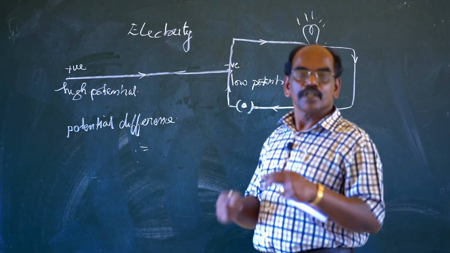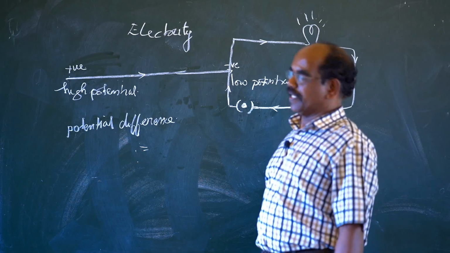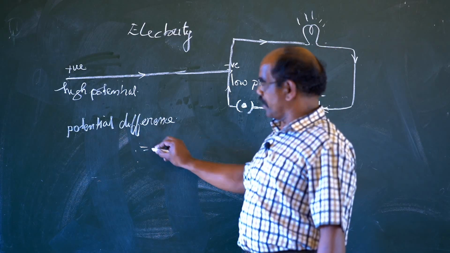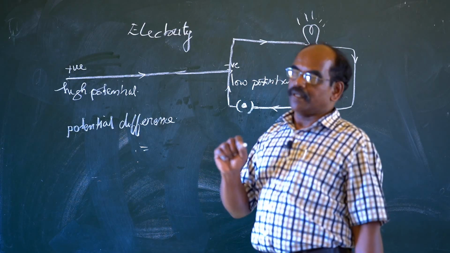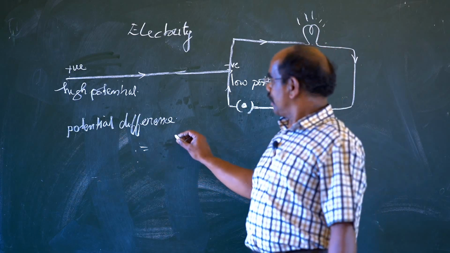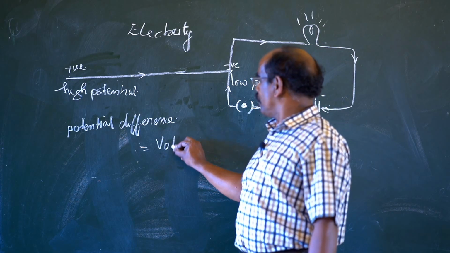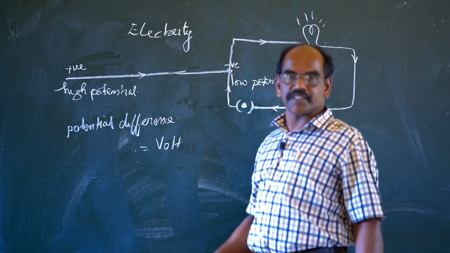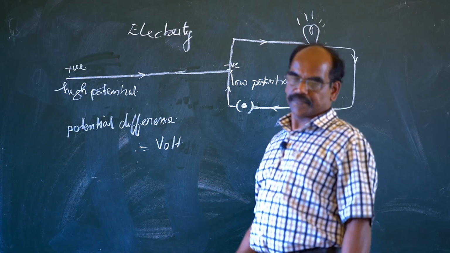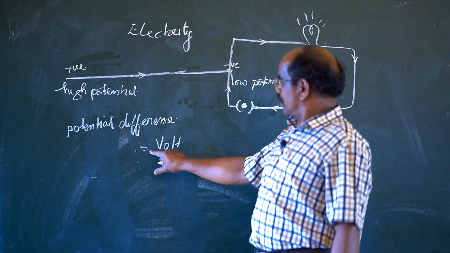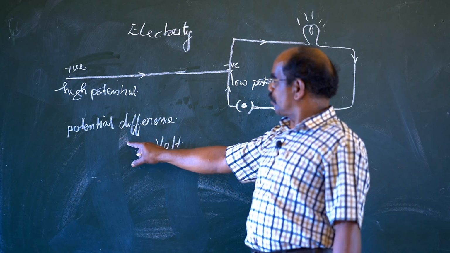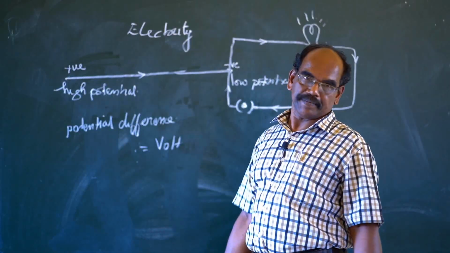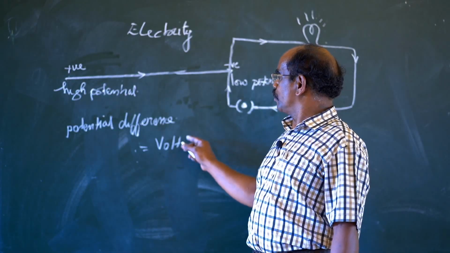And this potential difference is measured in volt, V-O-L-T. Shortly we can say PD. So PD is measured in volt.